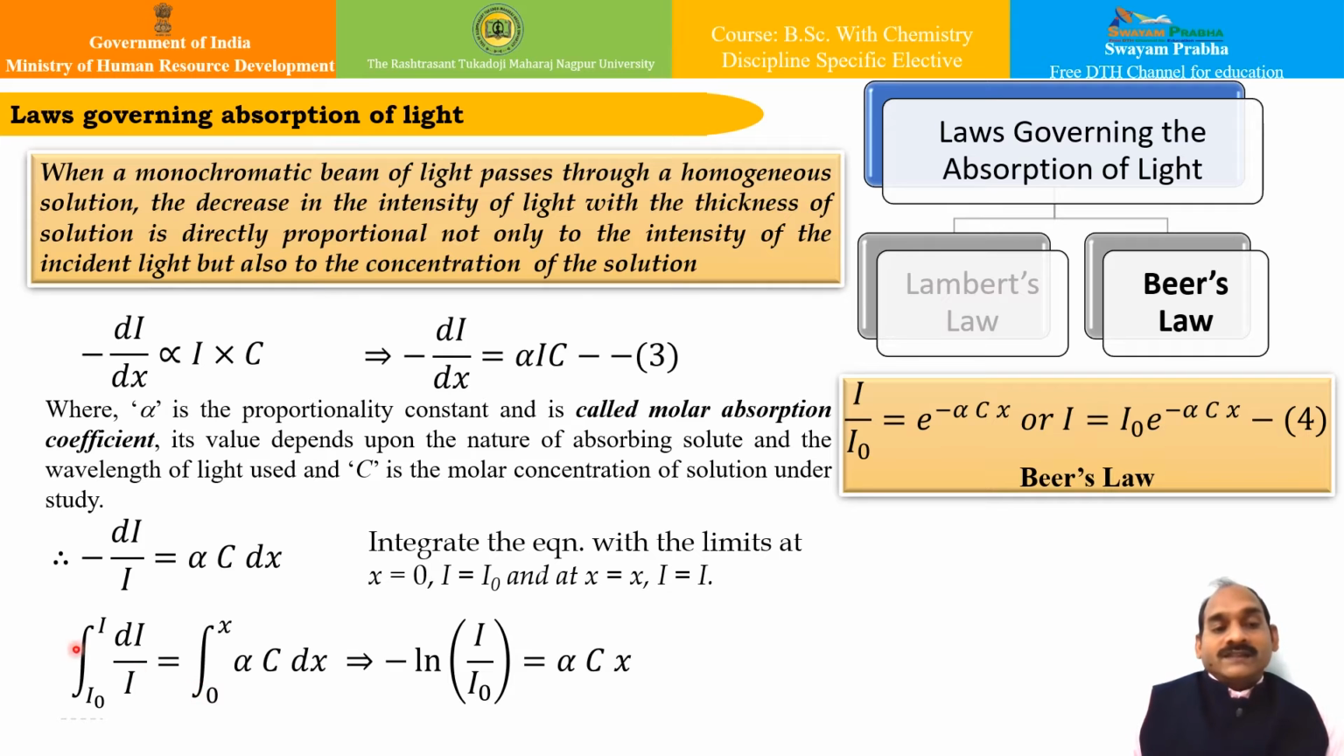So if we integrate dI upon I within the limit of I0 to I, and within the limit 0 to x, if we integrate alpha into c into dx, I get this particular expression, and therefore I can write down I upon I0 is equal to e to the power minus alpha into cx, or I is equal to I0 into e to the power minus alpha into c into x. This particular equation 4 is known as Lambert's-Beer's law.